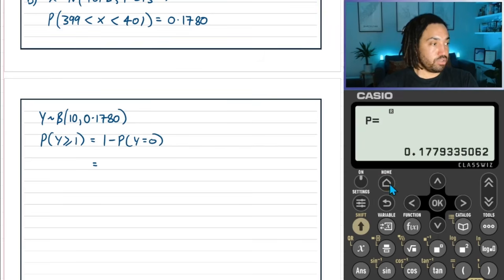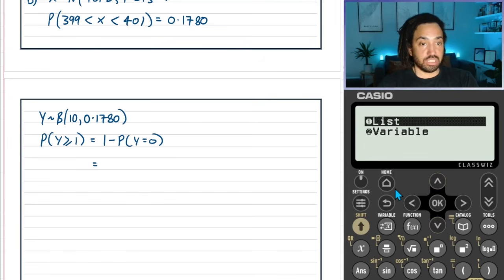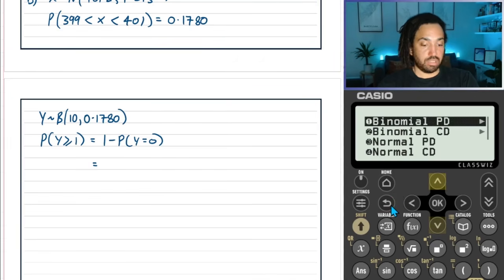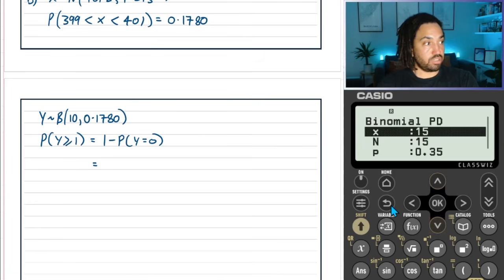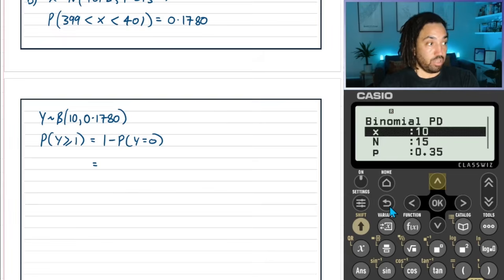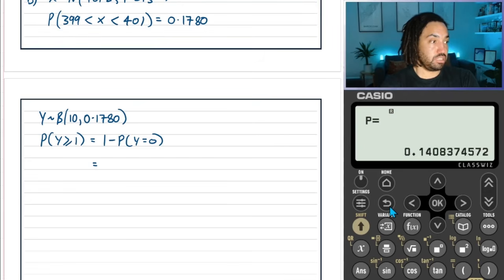Okay, so we can go to the binomial distribution, binomial PD, because we just need to work out what the chance is of having, whoops, not list, variable. So let's just work out the chance of there being 10. And no, we need 0 out of 10, and we need this to be the chance of success.